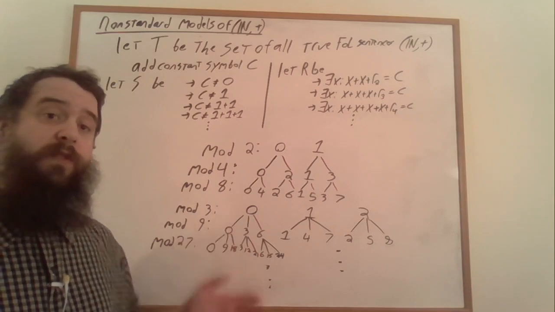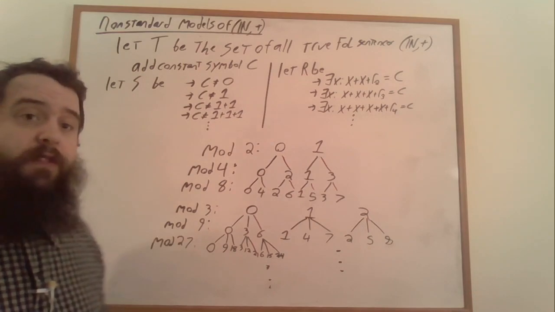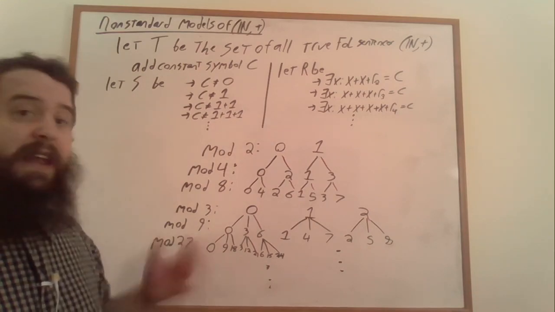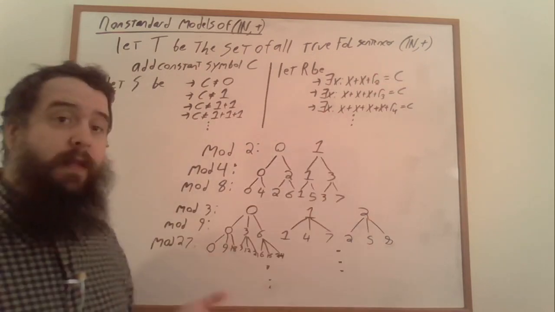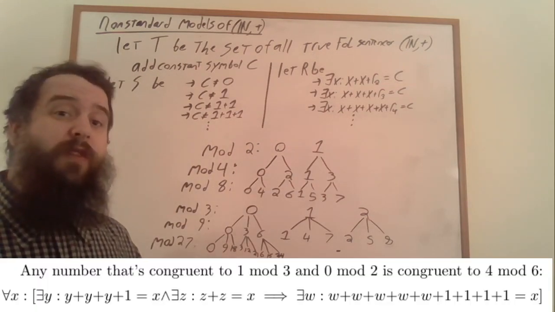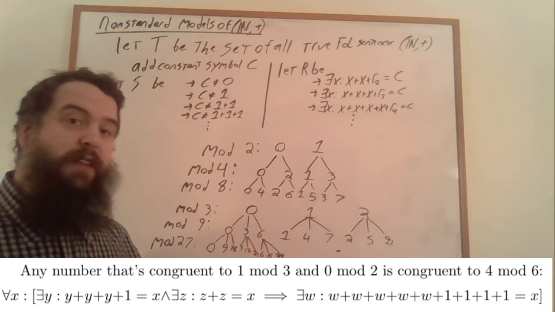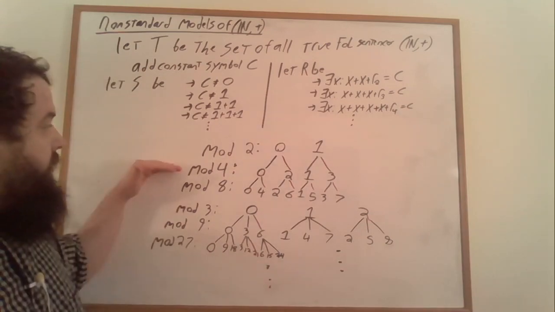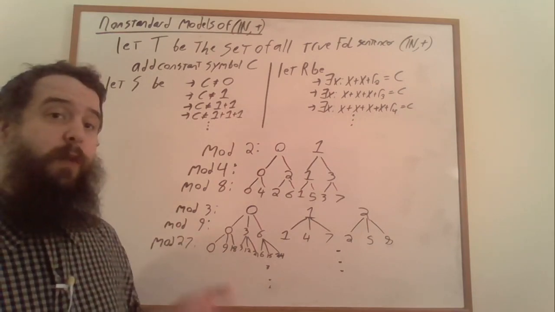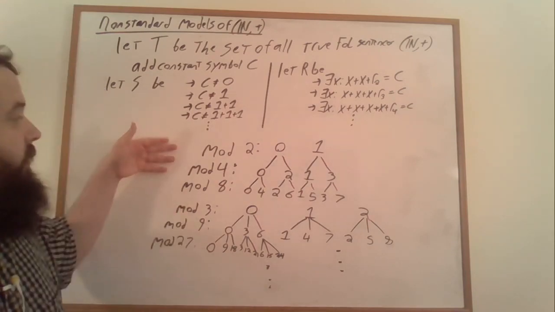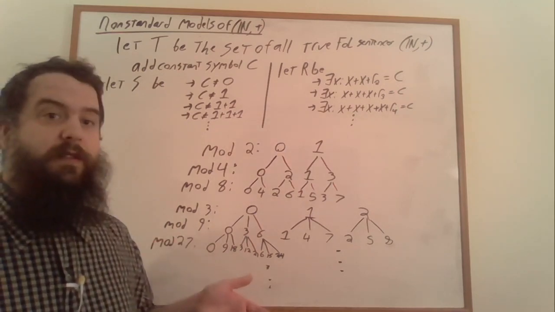Of course, once we specify the remainders mod 2 and mod 3, that determines the remainders mod 6. And again, these are facts that the first-order logic of Presburger arithmetic is well aware of, that if a number is congruent to 0 mod 2 and 1 mod 3, then it has to be congruent to 4 mod 6. And similarly, specifying the congruences mod 4 and the congruences mod 3 together tell us the congruences mod 12. Once we've specified all of the congruences modulo powers of primes, we're done. We've specified all of the congruences.